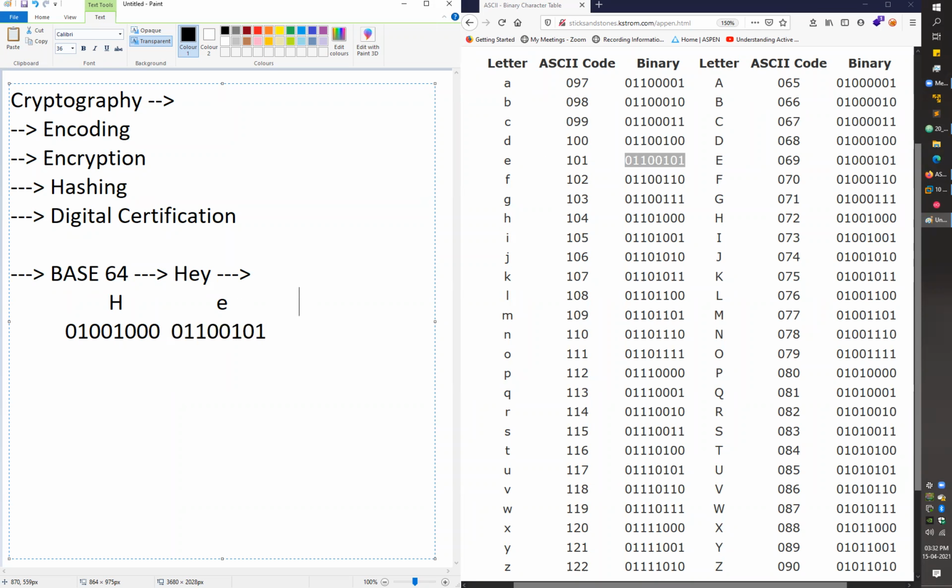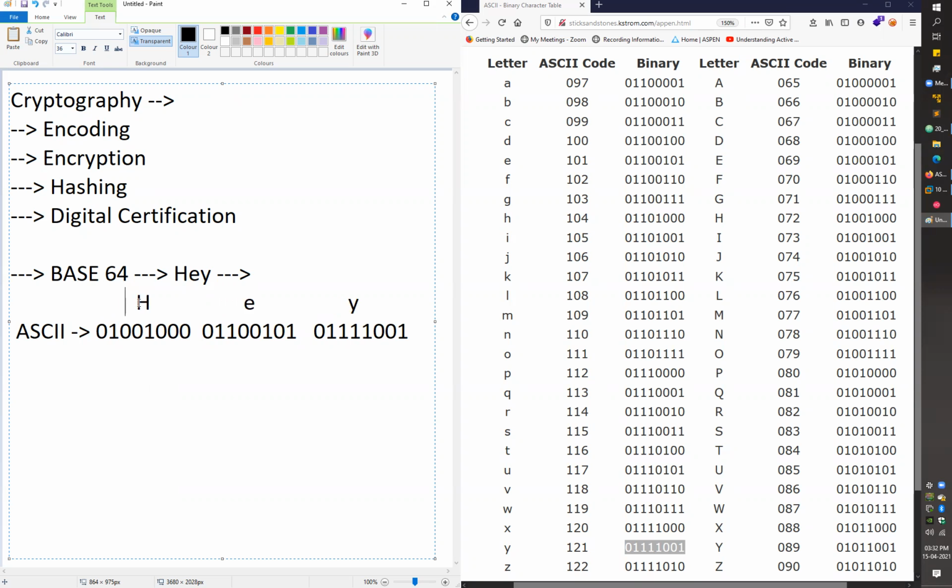After character e, what we have is the capital Y. Again, my system will follow the same steps. It starts looking for the Y, and if you scroll down, you can see my Y has an ASCII value of 121. If you convert this 121 into binary, you get this value, 011111001. Again, my system will generate that value, and we have the data. This is just the ASCII value for the message, HEY.